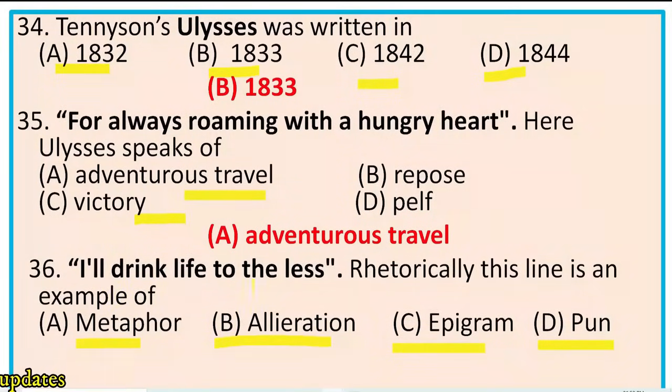An implied comparison is made between two different things, life and a cup of wine. The idea of the cup of wine comes from the word lees. Lees means the sediment. So here life is compared to a cup of wine. So the right option is A, metaphor. Here we find an implied comparison between life and a cup of wine.